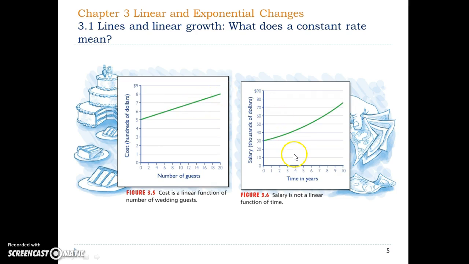For the second example, the horizontal axis is time in years. The vertical axis is the salary. The graph is not a line. This is an example of a function that's not a linear function.